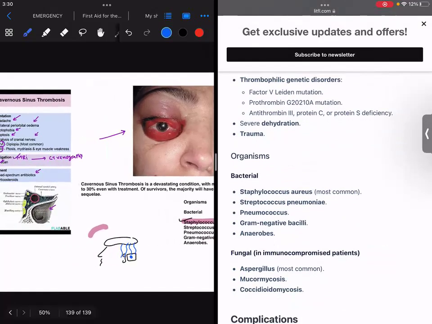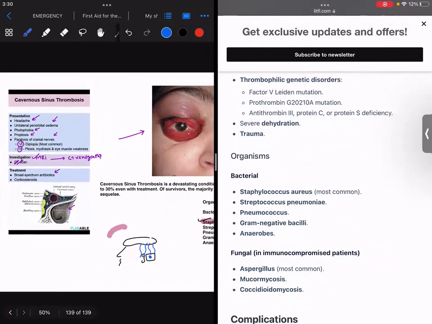Yes, of course, we will discuss that. You have to know about the symptoms. That's the most important point while discussing cavernous sinus thrombosis. Other than that, you should know that there will be involvement of the trochlear nerve, the third nerve, that is the oculomotor nerve, and the abducens nerve, that is the sixth nerve, resulting in diplopia. That's most commonly seen in these patients.